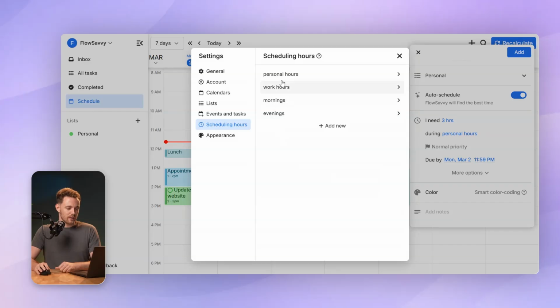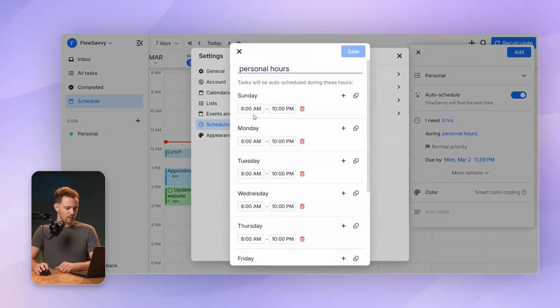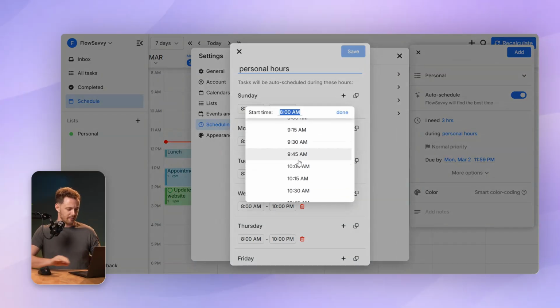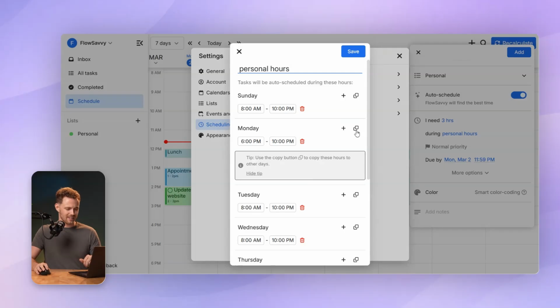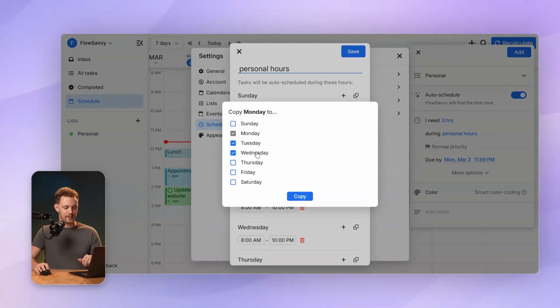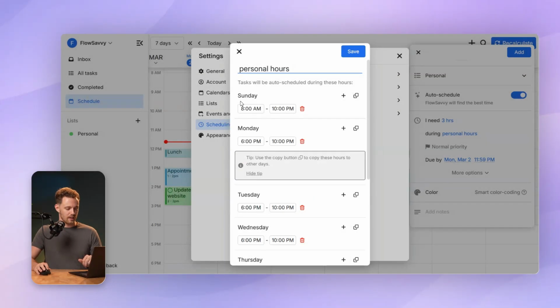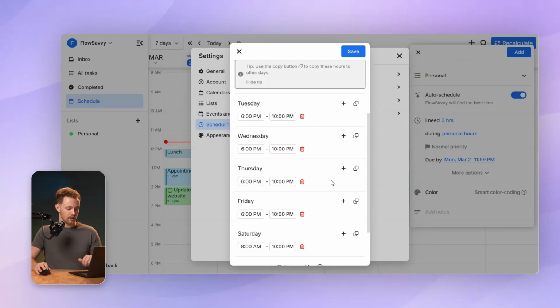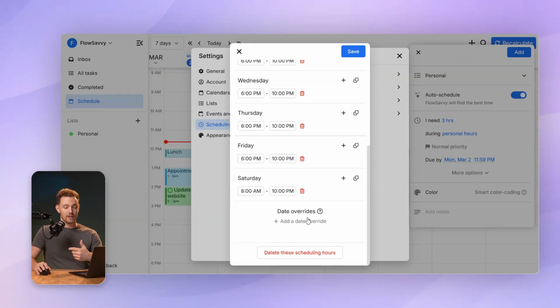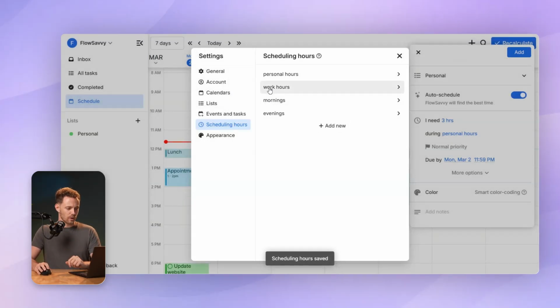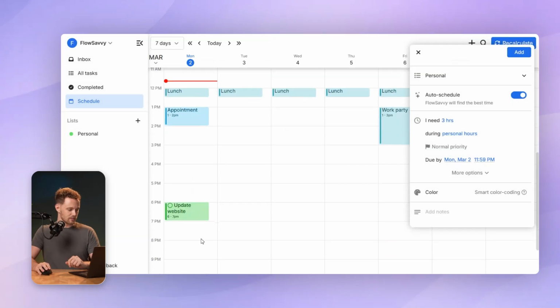So I'll click manage hours, and then the personal hours default to 8 to 10. We're going to change that. I want to do that after work. You can also just type in here 6 p.m. And then I'm going to use this copy button right here to copy that over to my other weekdays. And I'll leave the weekends as all day long. Down at the bottom, you have date overrides, and this is how you would change your hours for a specific day. So I'll click save, and you can see that task just updated in the background, so now it's in my personal hours.